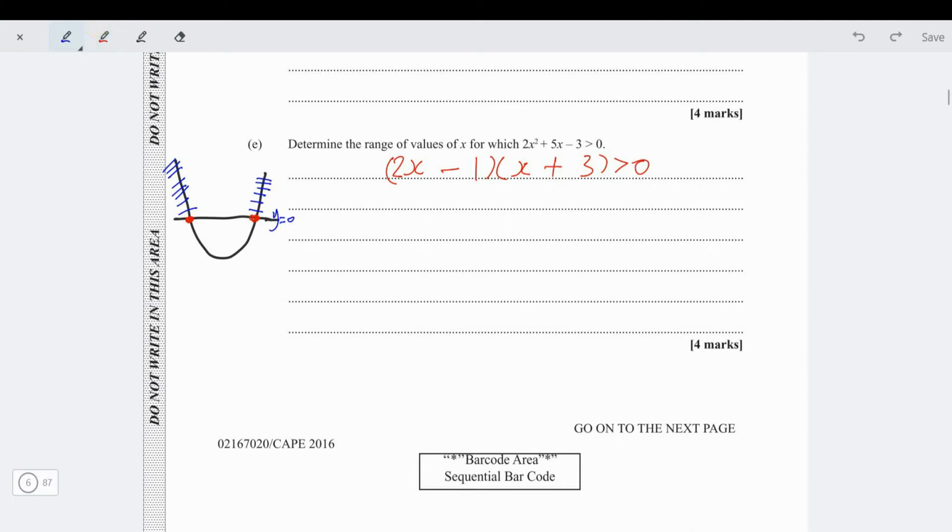So in that case now, if you look at it, check it back. This times this gives you that. 2x times 3, that's 6x. Minus 1 times x, that's minus x. Minus 1 times 3, minus 3. This way saves you a lot of time. So the roots therefore would be negative 3 and positive a half.